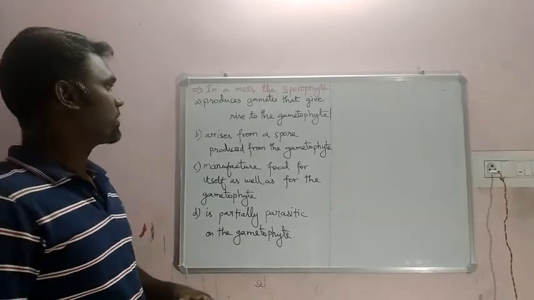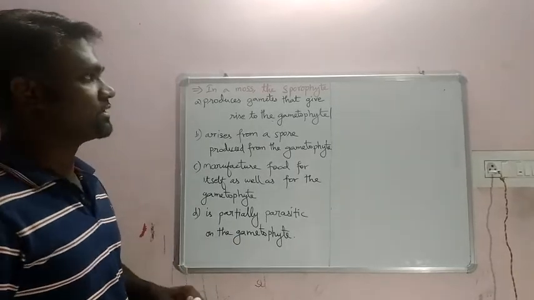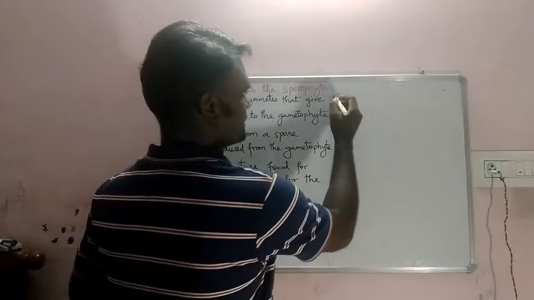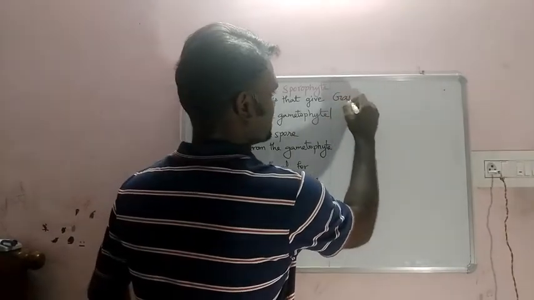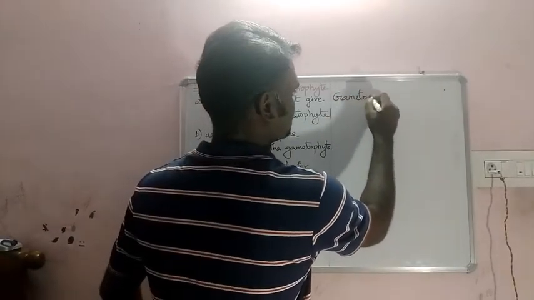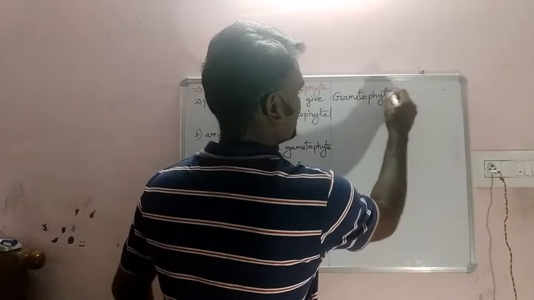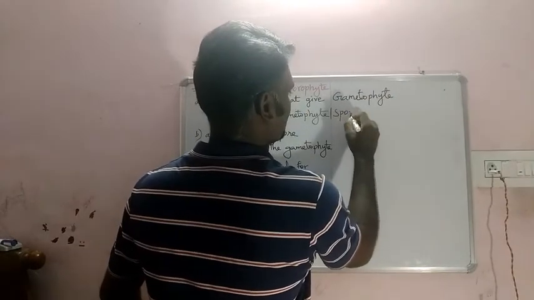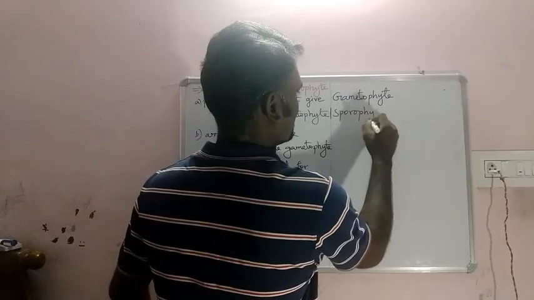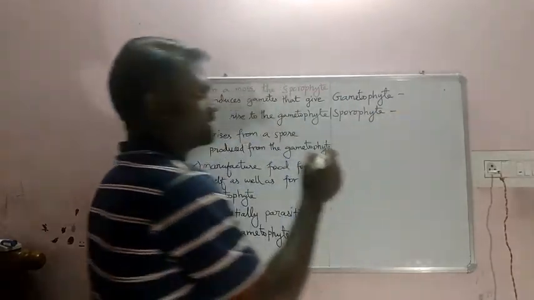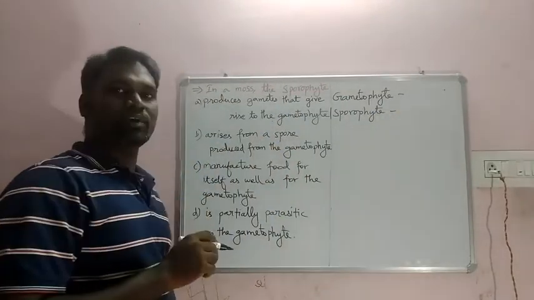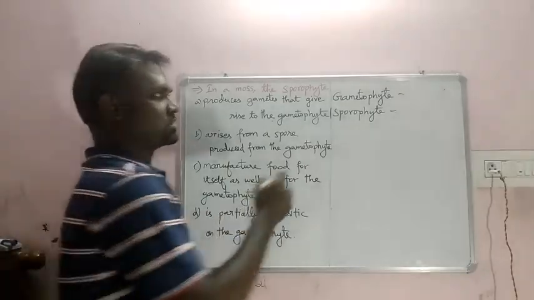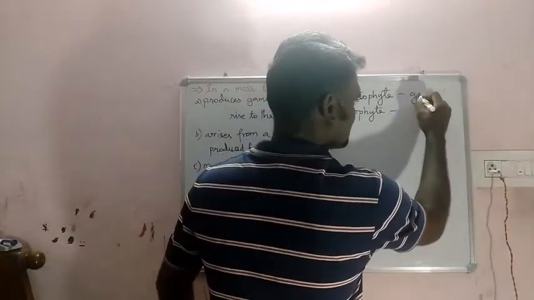Let's find the answer. Here I would like to give a word explanation for gametophyte and sporophyte. The word gametophyte, because it produces gametes.